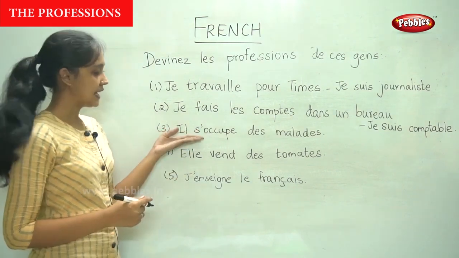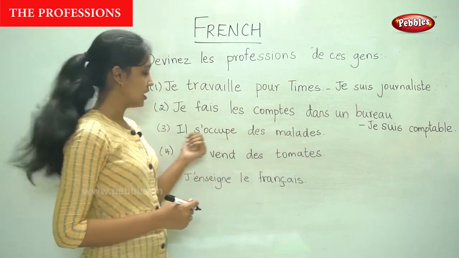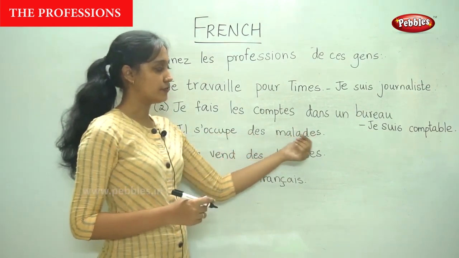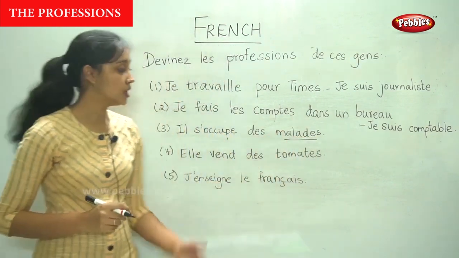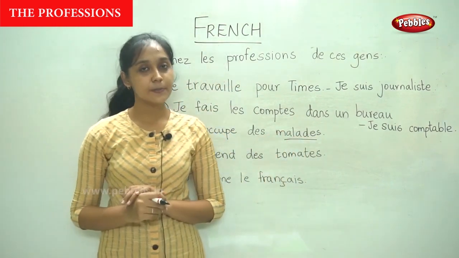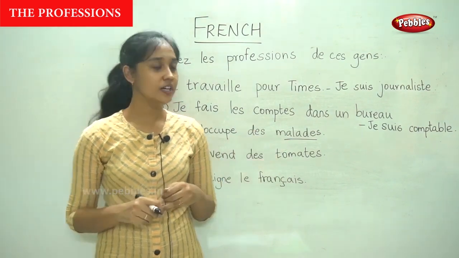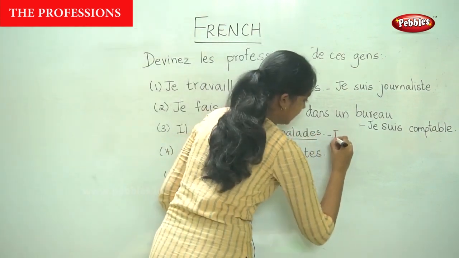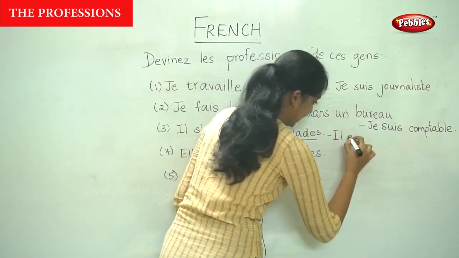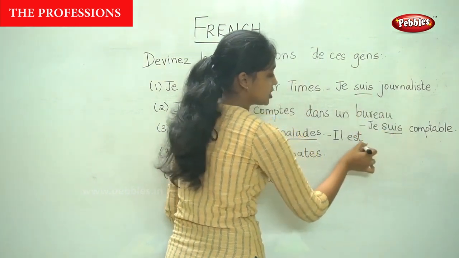Moving on to the next sentence. Il s'occupe des malades. He takes care of the sick. The malade means the sick people. So who takes care of the sick people? He is either a doctor or a nurse. So il est. If you notice, the conjugation changes.